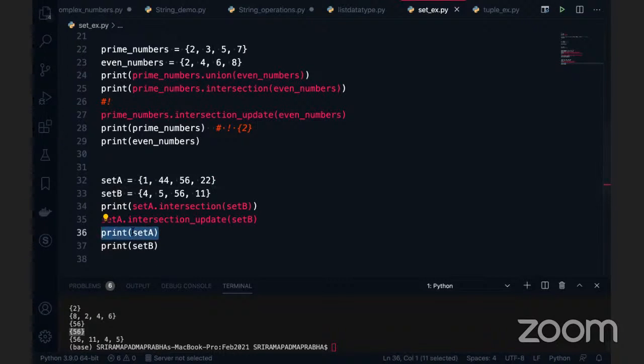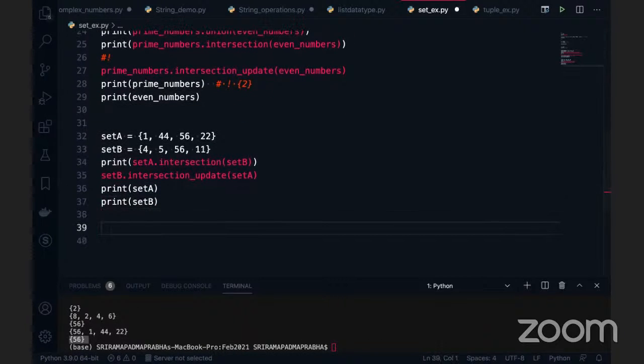Now I don't want to update set A, I want to update set B. You can give set B first, then you can change it to set A. Now you can see the intersection data got updated in set B. I hope you understand at this moment, right?